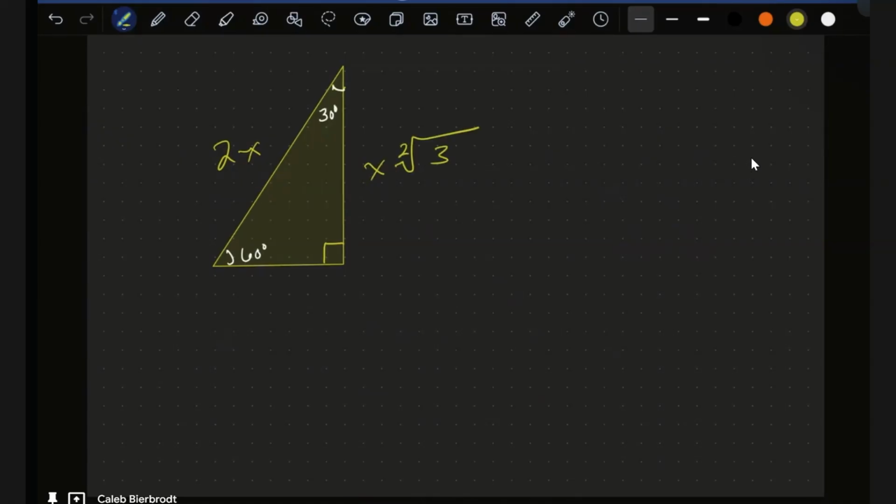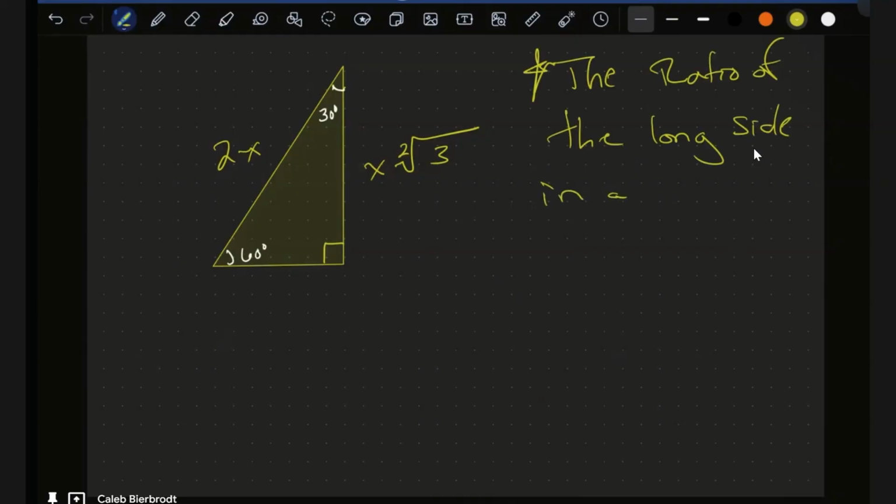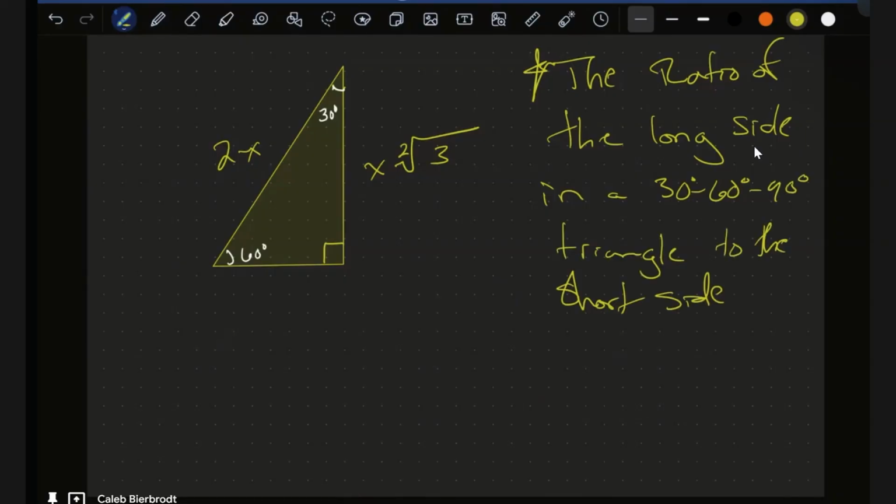And what he says here is the ratio of the long side in a 30, 60, 90 triangle to the short side is 2 to 1, or 2 over 1, or 2,